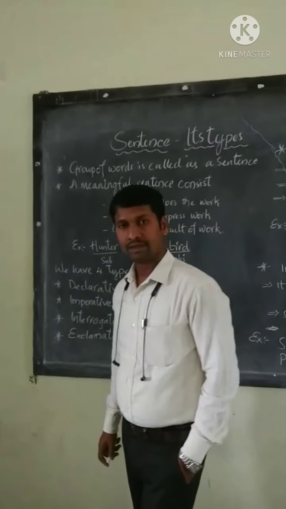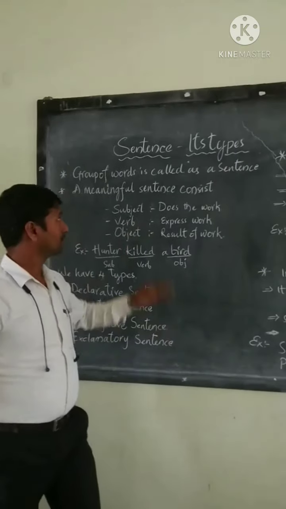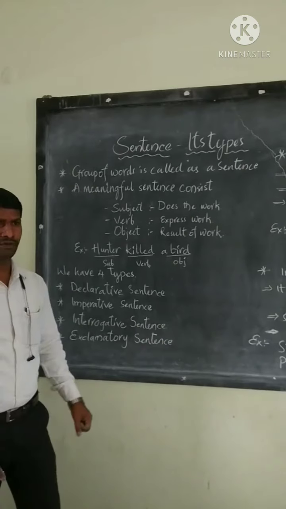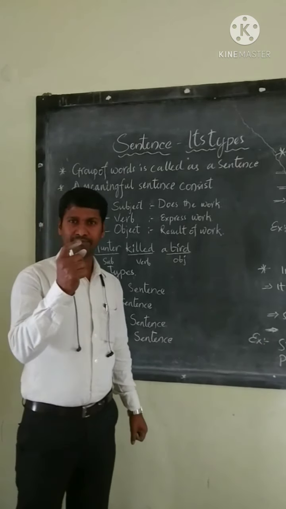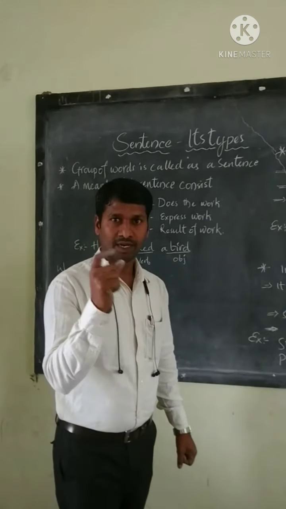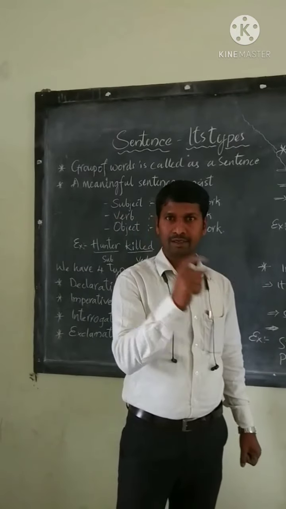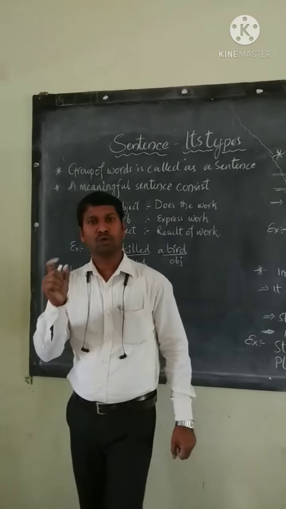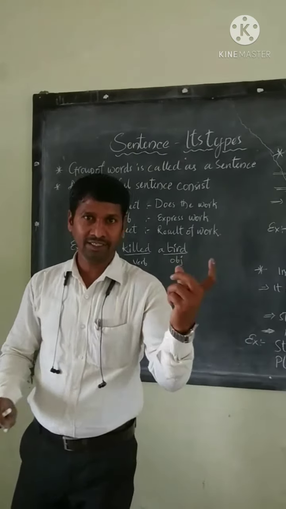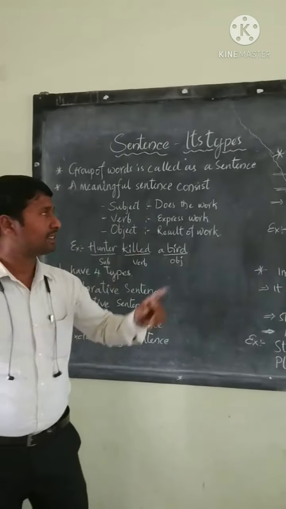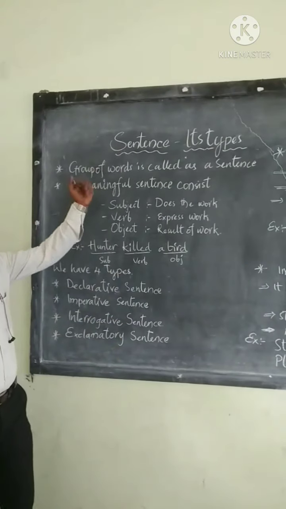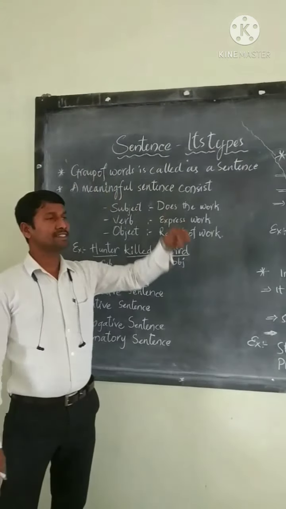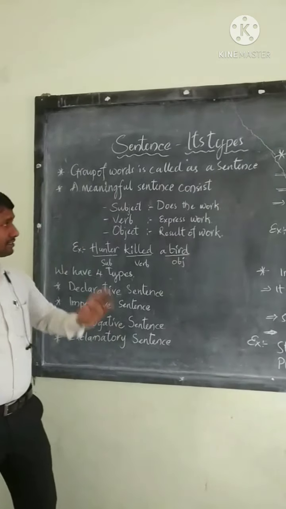Hello viewers, welcome to the topic of sentence and its types. Generally we know letters frame words, words frame sentences. So we can say a group of letters is a word, and a group of words is a sentence. So the sentence definition is: a group of words is called a sentence.